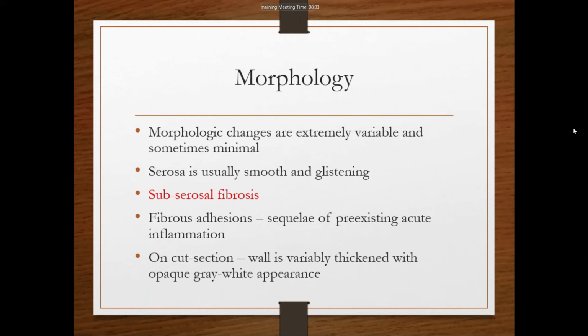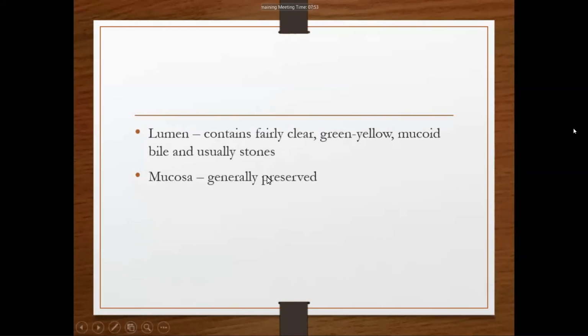The cut section of the wall is thickened and gray-white in appearance. The mucosa is generally preserved; when we cut open the gallbladder, we can see that the mucosa is normally preserved in chronic cholecystitis.